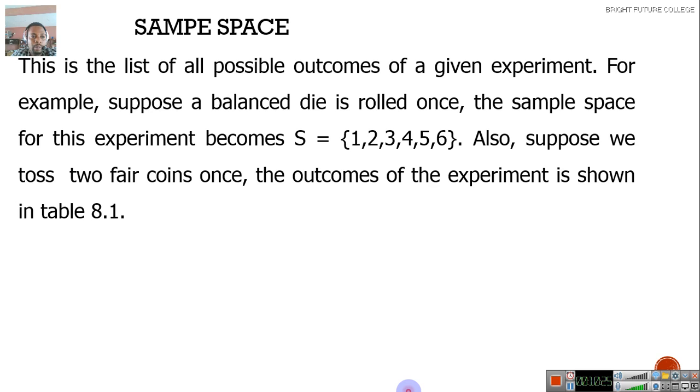What is sample space? Sample space is a list of all possible outcomes of a given experiment. For example, suppose a balanced die is rolled once. The sample space for this experiment becomes S, for sample space, and this is the notation. You put it in a curly bracket and number it with commas. These are the possible outcomes. You know why? The die that they use when they are playing Ludo is numbered from 1 to 6. The faces are numbered from 1 to 6.